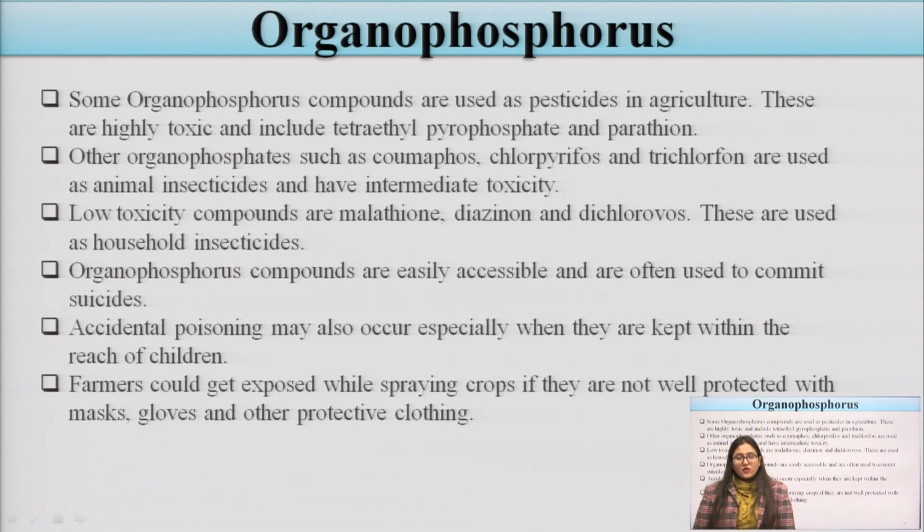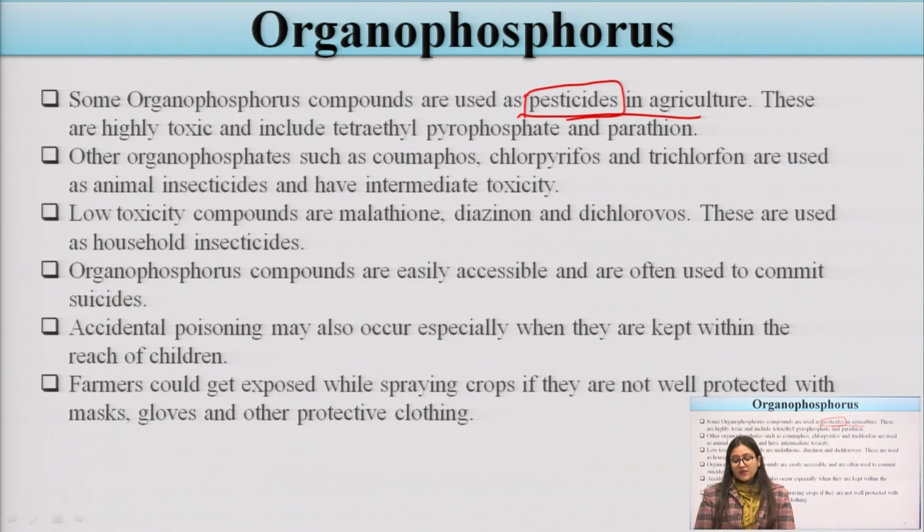Now, some organophosphorus compounds are also used as pesticides. I have told you that these are used in agriculture. Farmers use these organophosphorus compounds as pesticides to kill pests, and they are highly toxic. These highly toxic compounds include tetraethyl pyrophosphate and parathion. These are some of the compounds included in the organophosphorus group.